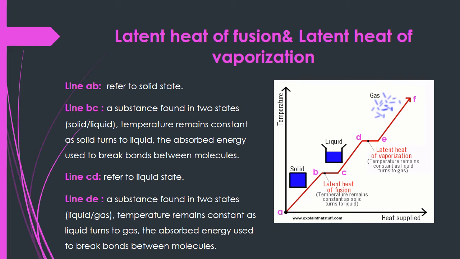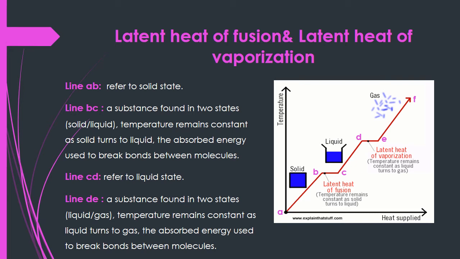Line DE. Line DE, a substance found in two states, liquid and gas. Temperature remains constant, as we see. Temperature does not change. Line DE, temperature remains constant as liquid turns to gas. The absorbed energy is used to break bonds between molecules.